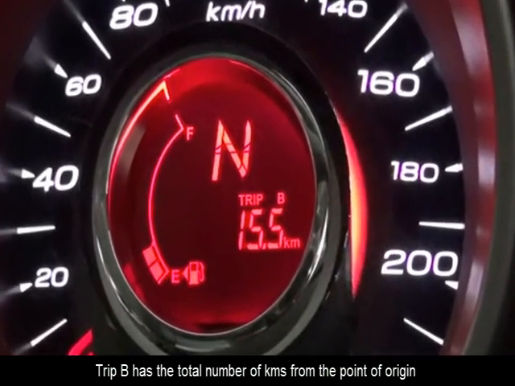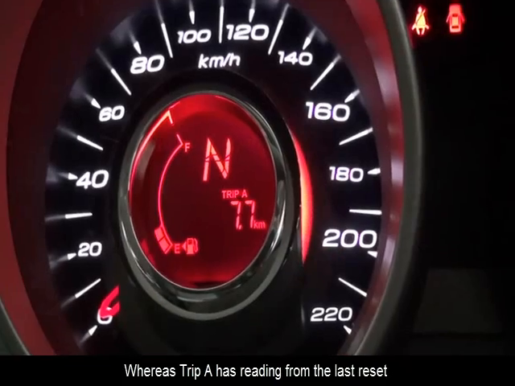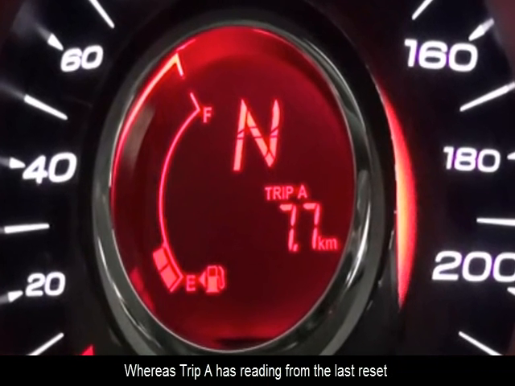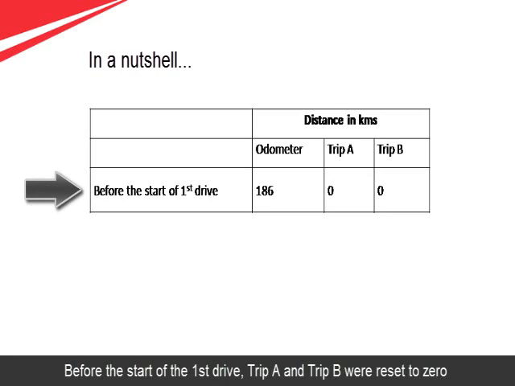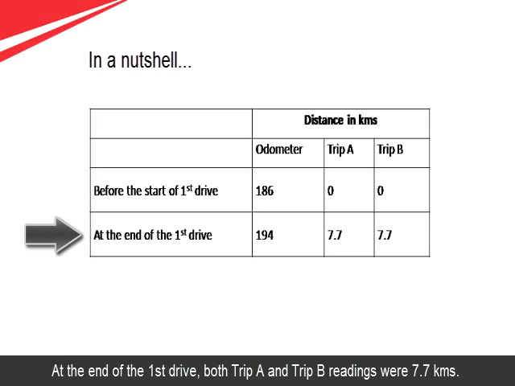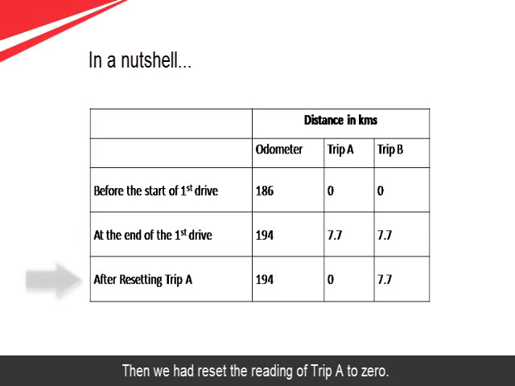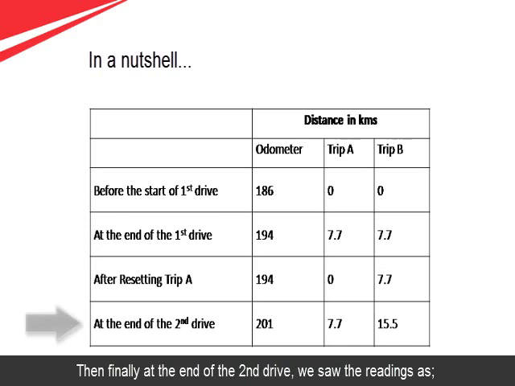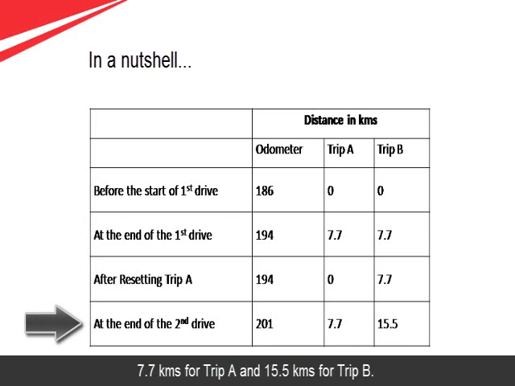Trip B has the total number of kilometers from the point of origin, whereas trip A has reading from the last reset. Before the start of the first drive, trip A and trip B were reset to 0. At the end of the first drive, both trip A and trip B readings were 7.7 kilometers. Then we had reset the reading of trip A to 0. Then finally at the end of the second drive, we saw the readings as 7.7 kilometers for trip A and 15.5 kilometers for trip B.